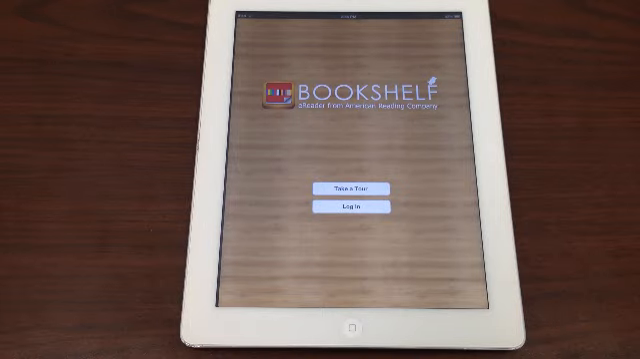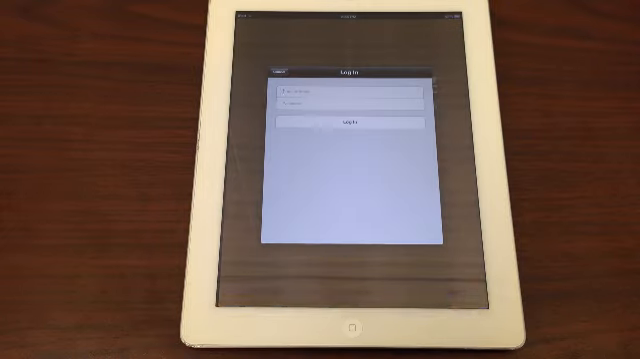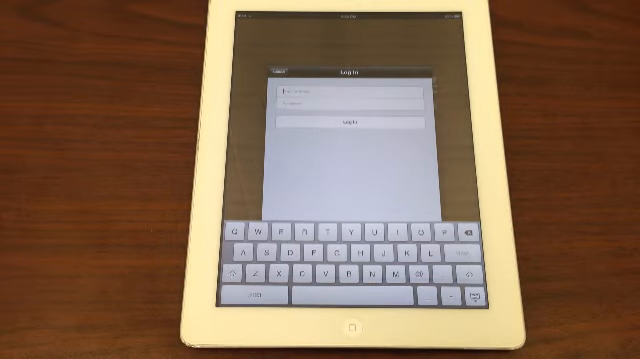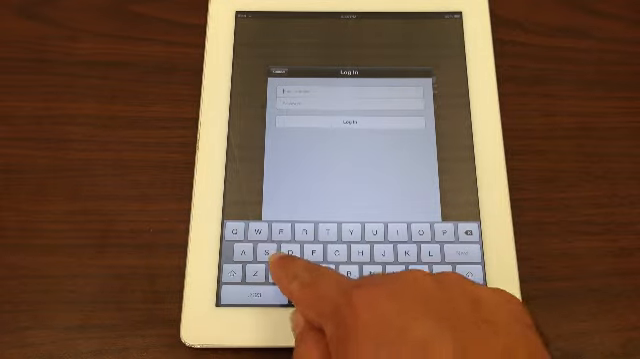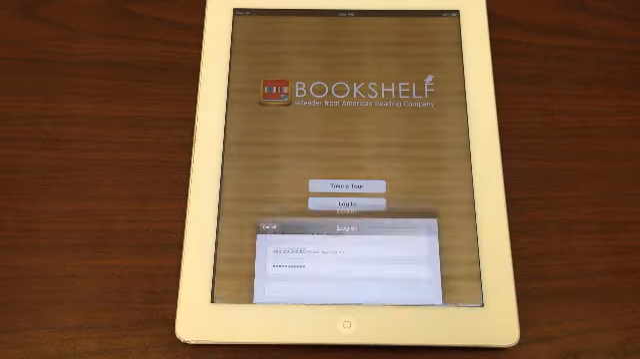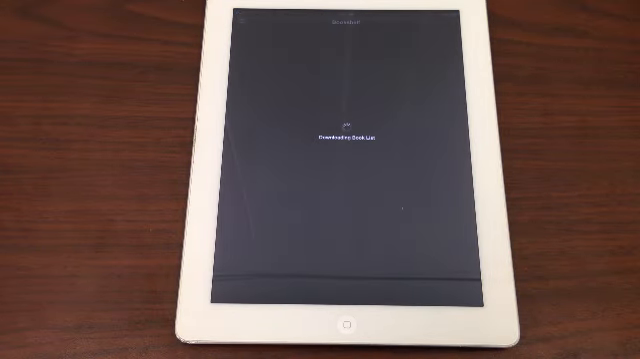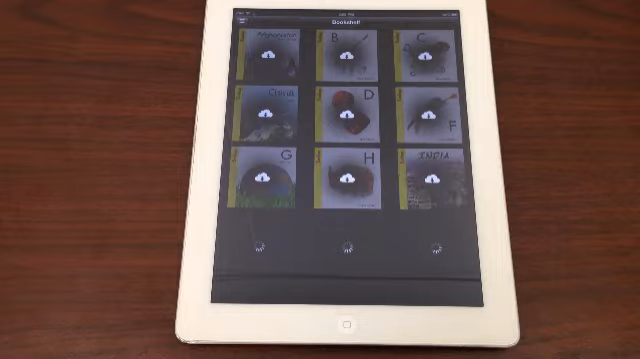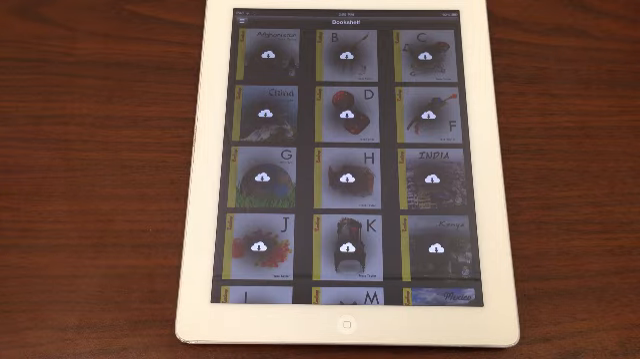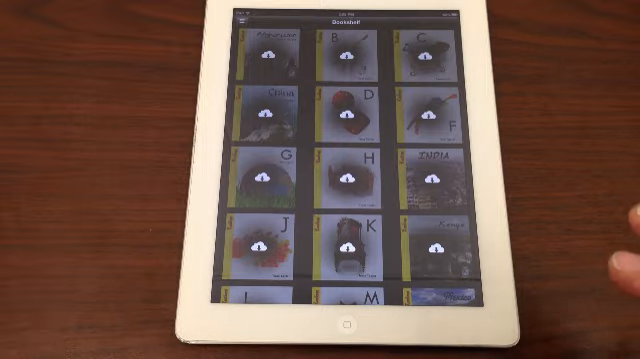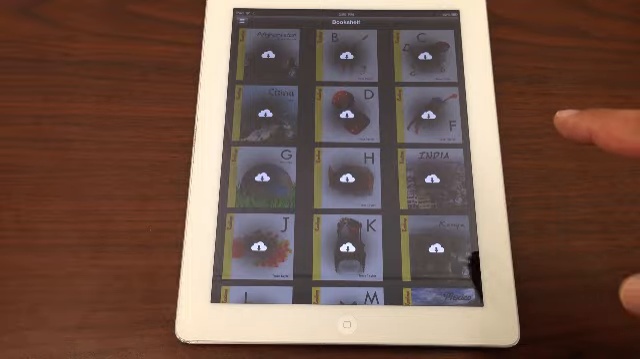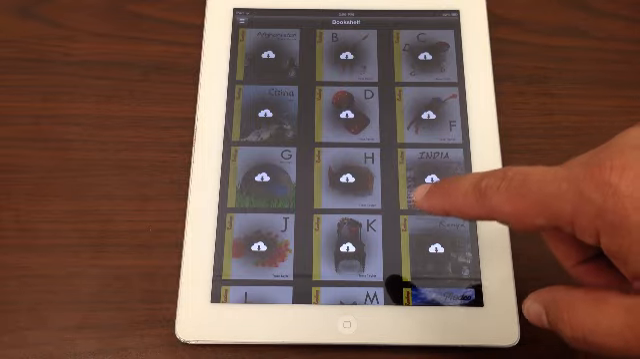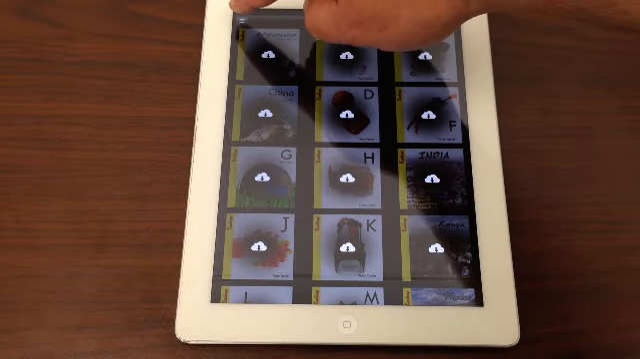You'll be prompted to log in. I'll use one of the student usernames and passwords. Bookshelf will now download and display a list of books. If you want to select a specific reading level, switch between English or Spanish, or log out, you'll need to open the Bookshelf menu. Click the menu button in the top left corner.